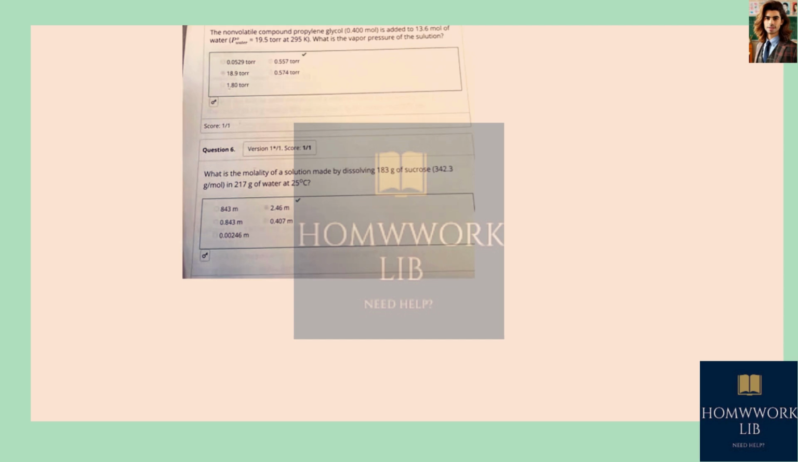We're going to have two different questions. The first one is: the non-volatile compound propylene glycol in a quantity of 0.4 mole, which is going to be our solute, is added to 13.6 mole of water. What is the vapor pressure of the solution?